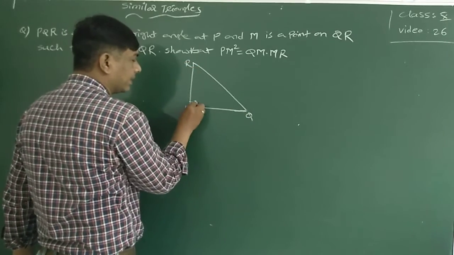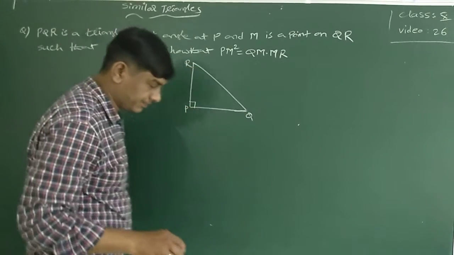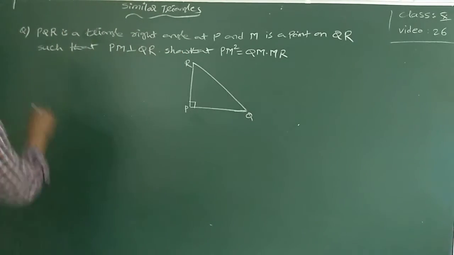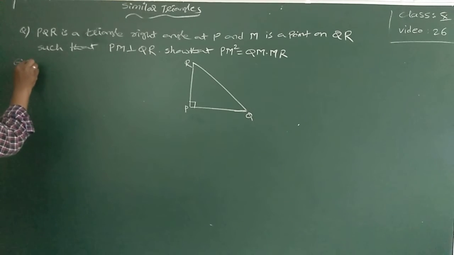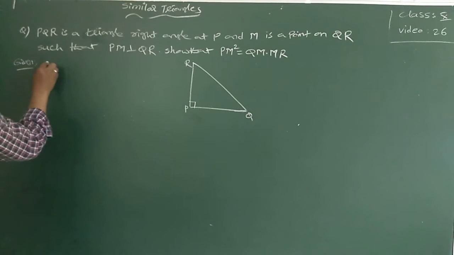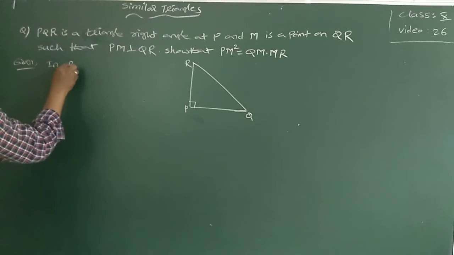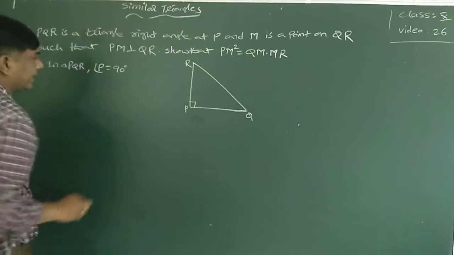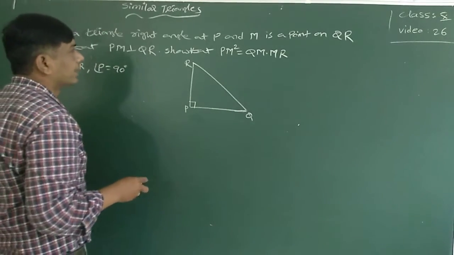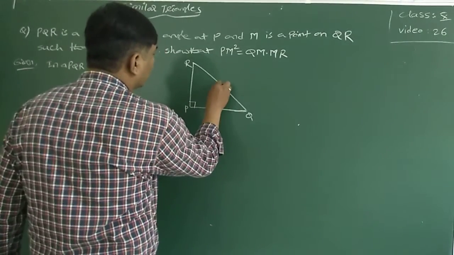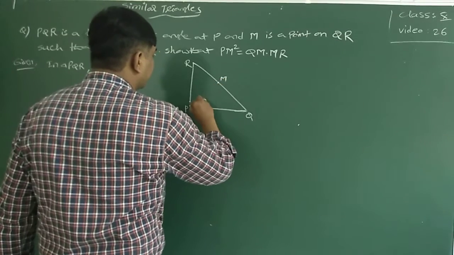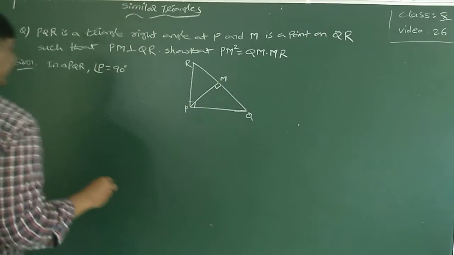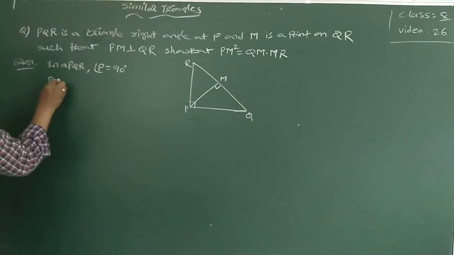Given is a triangle PQR, angle P is equal to 90 degrees, and M is a point on QR such that PM is perpendicular to QR.